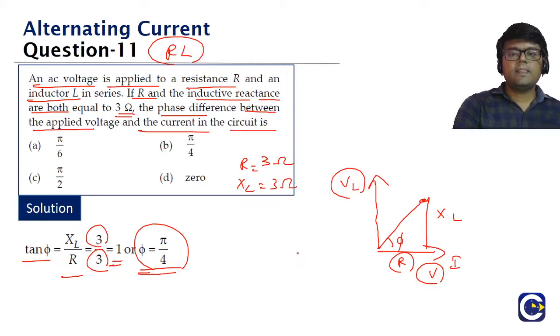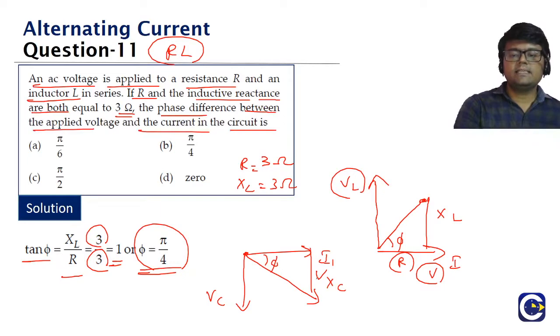So this is the RL circuit where the voltage will be leading. If you have an RC circuit, we'll have just the reverse. Here current and voltage for the resistance will be in the same phase. The voltage in case of capacitor will be lagging by pi by 2. Here we'll have it in the other direction.